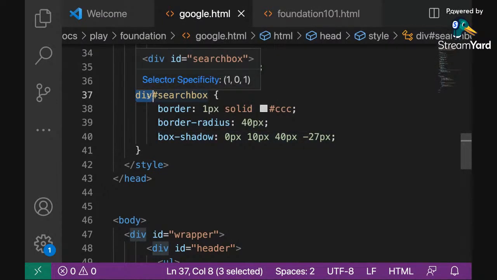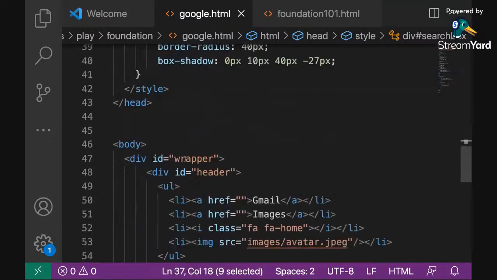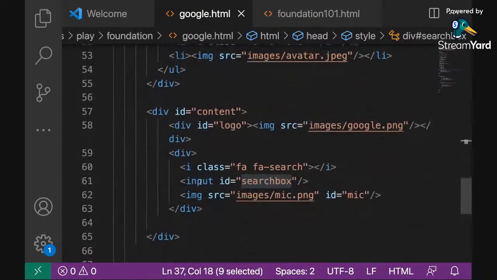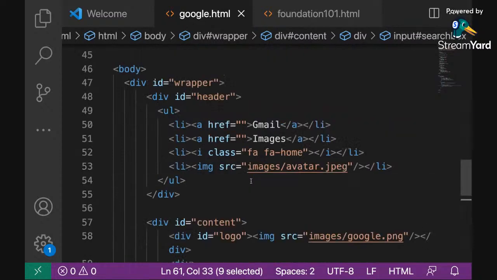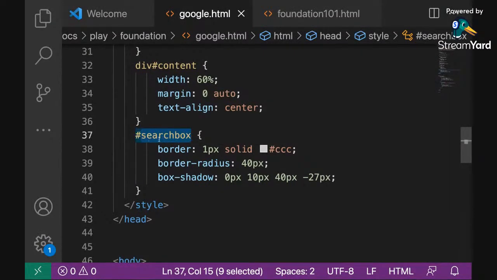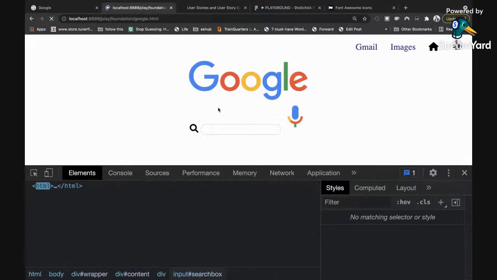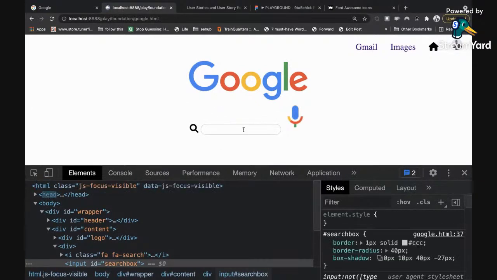It's not applied because this says that it's a div that has an ID of search box. But what I just switched over to now is an input that has an ID of search box. So I'm going to just remove this div so that it can search for any element with the search box ID. I'm going to refresh now, and then we should get our curve. All right, so we can see it. So this is what I want.